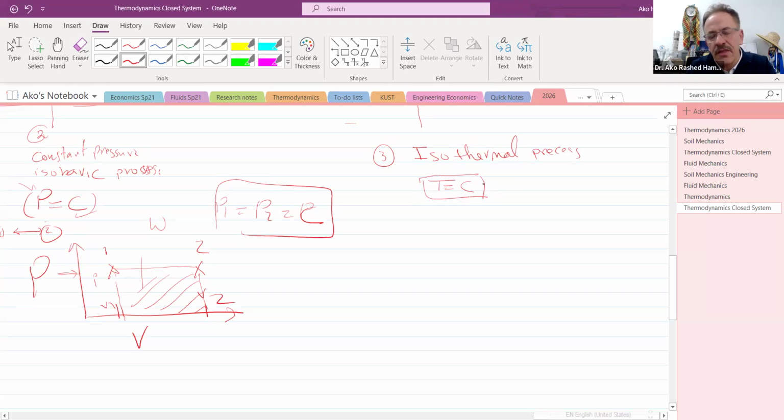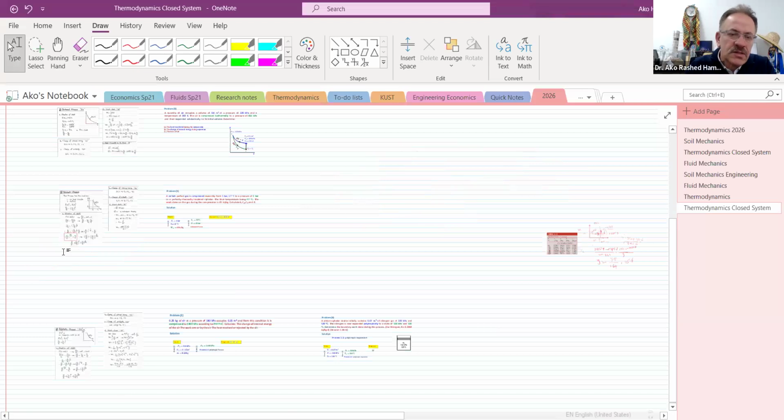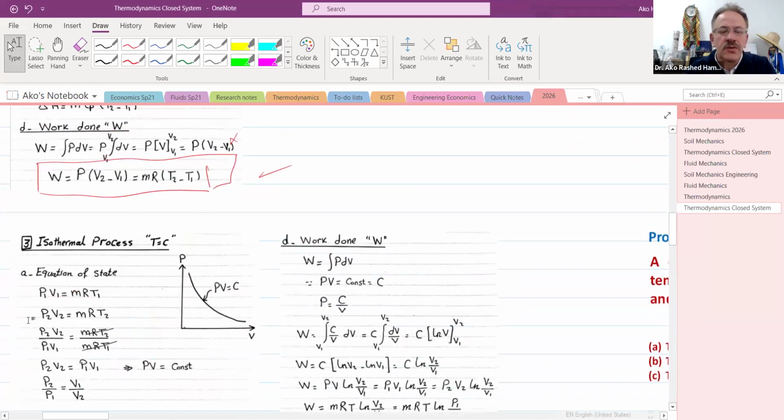Not the volume, neither the pressure. The temperature means when we have state 1 and state 2, T1 will be exactly equal to T2. No change, nothing is changed. That's the meaning of iso. Iso means equal, thermal process. And if I want to describe more about this process, here's the third process, the isothermal. It means the temperature stays constant.